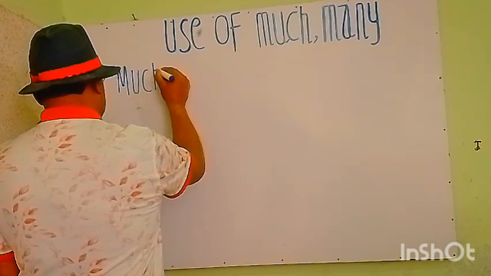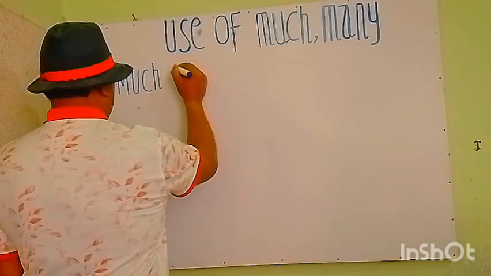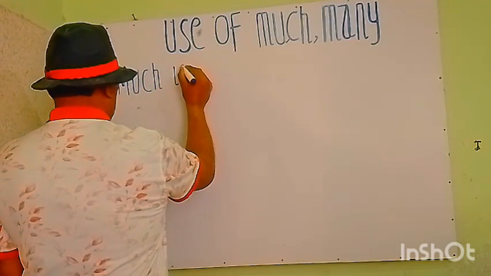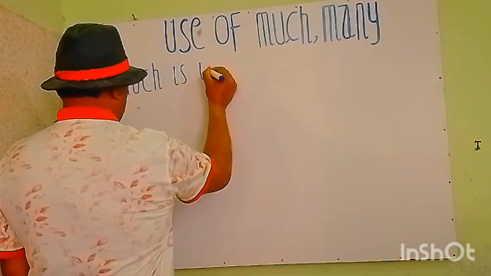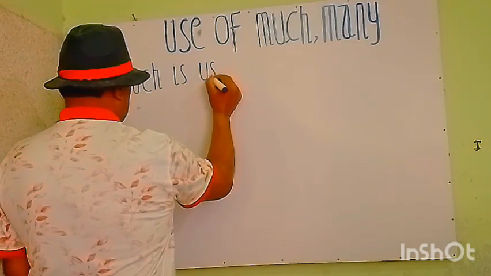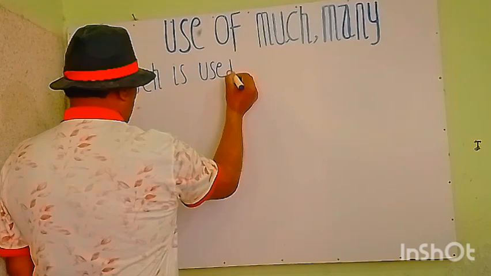We write here much is used to show the quantity of things.